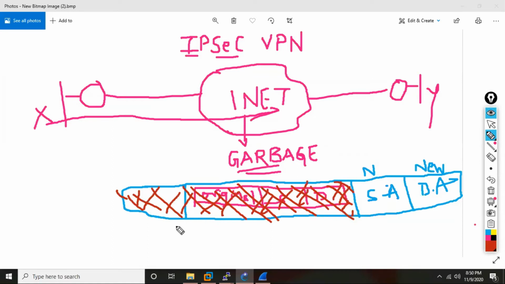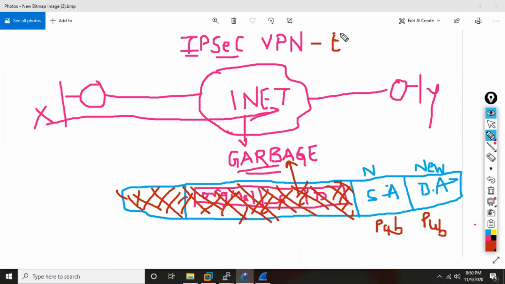So on the internet, if somebody opens this packet, if somebody captures this packet, what will they find? They will find an IP packet, because ultimately this packet also has to go as an IP packet only. So when they open this IP packet, they'll see only the public IP. Public IP is anyhow known to everybody. So this is also public IP, this is also public IP. But once inside, this is garbage. Everything is encrypted.